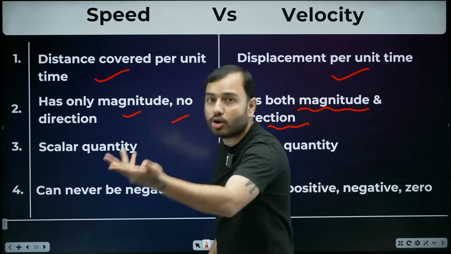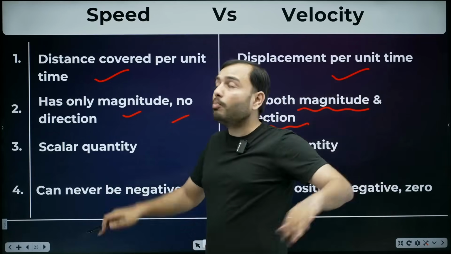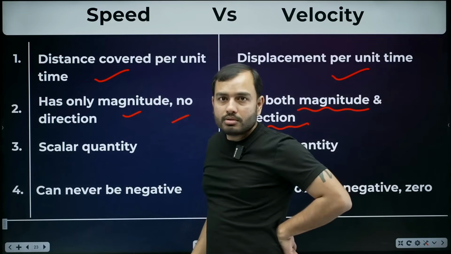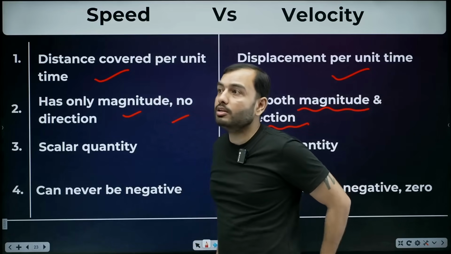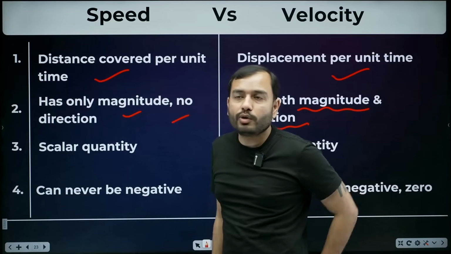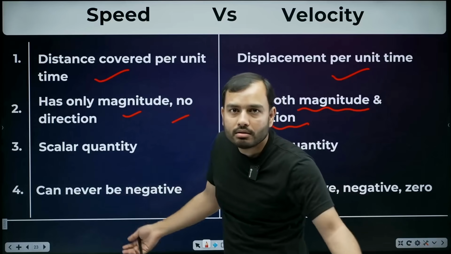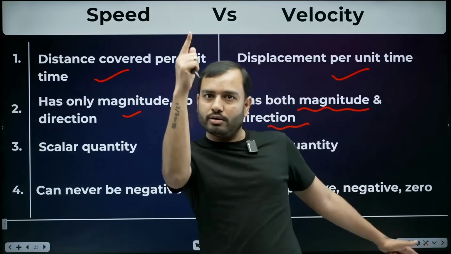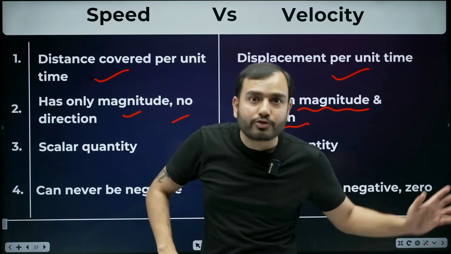5 meter per second north, 5 meter per second south, 5 meter per second west. Like when we asked Babita, direction will also be needed. We ran at 2 meter per second. In which direction? At 2 meter per second, we ran forward. We ran to the right. We ran to the left. This is velocity.